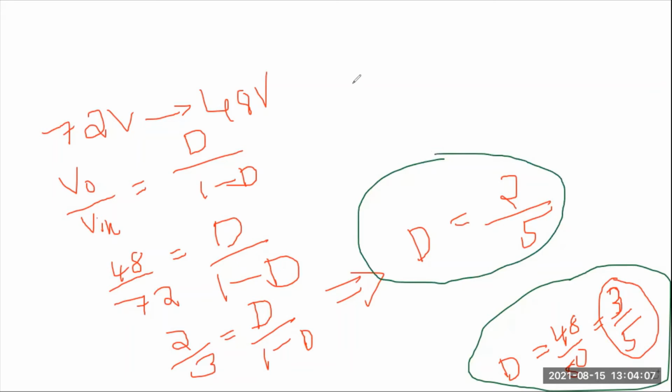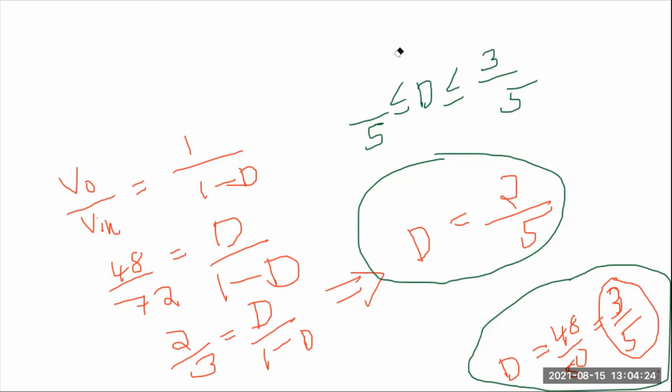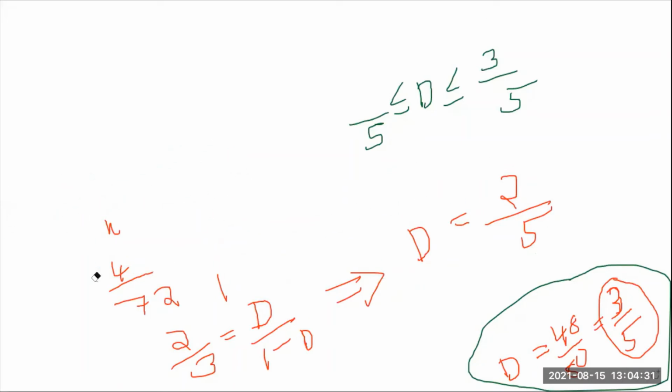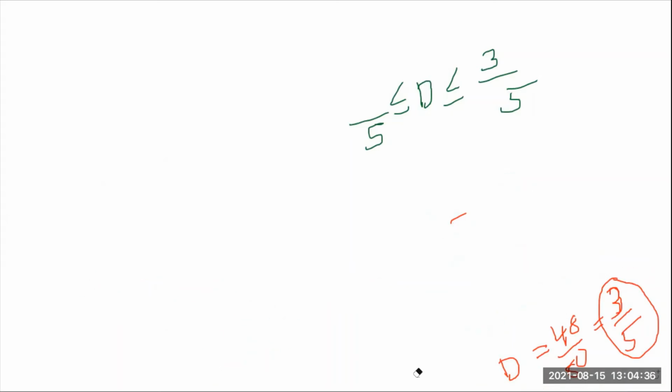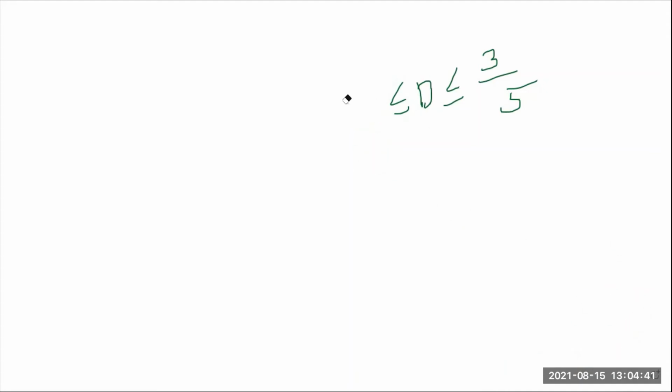So what might be the range of duty cycle? The duty cycle varies from 2 by 5 less than or equal to D less than or equal to 3 by 5. So this is the right answer. Now go through the options. I wanted to clear the screen. This is your answer. Try to answer fast, because don't wait more time for simplification. These kinds of questions can be expected especially for the GATE examination.